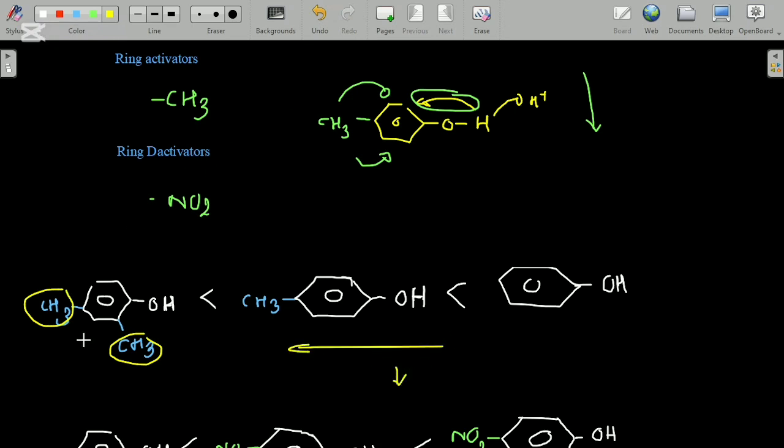Acidity becomes lower to this side. Now let's recap what we have learned. Methyl groups are ring activating groups which provide electrons towards the benzene ring, and it weakens this H plus releasing process, leading to the lowering of acidity.